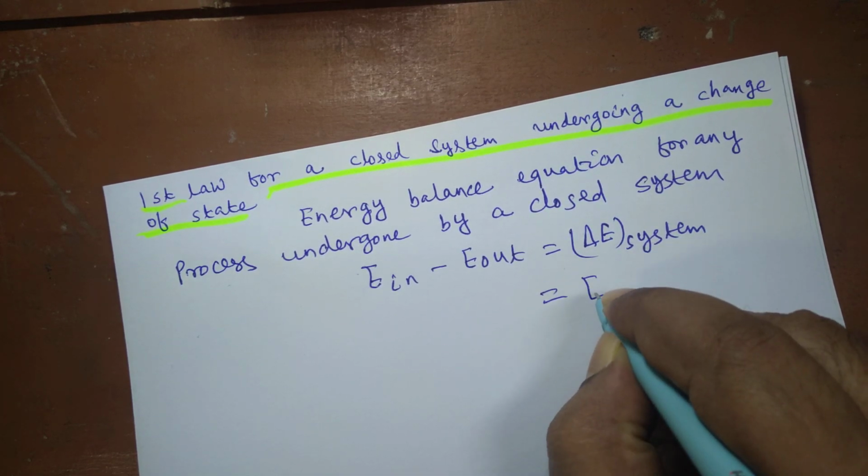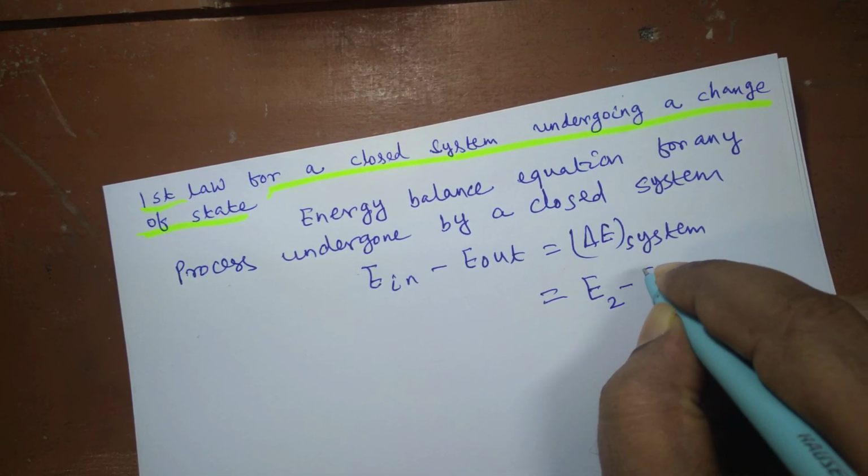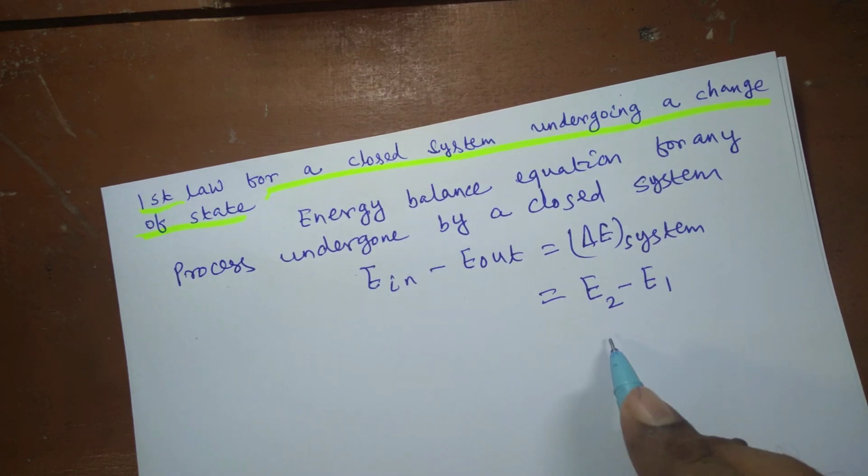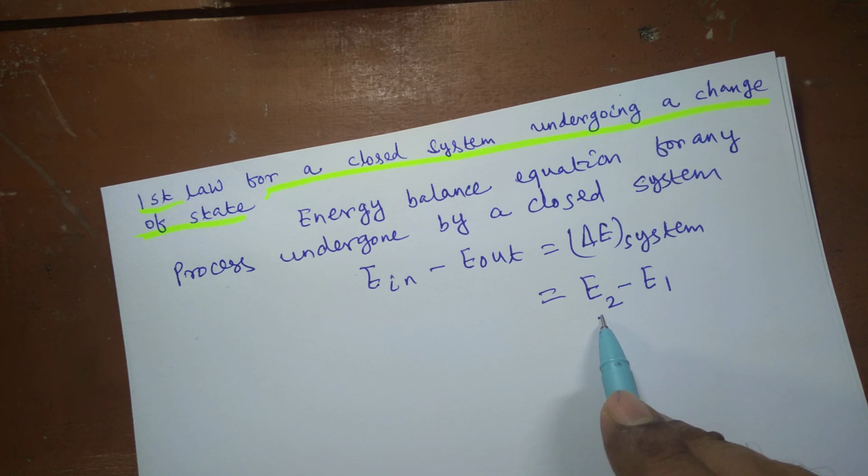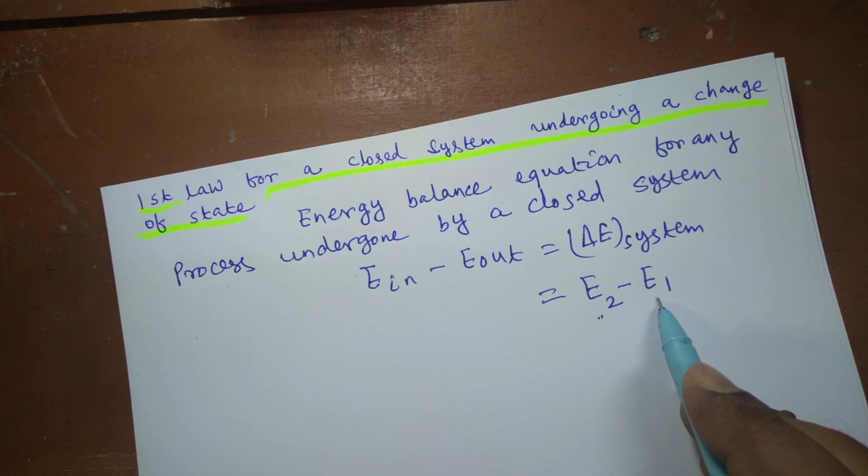Delta E is equal to E2 minus E1. E2 here means energy of the system at final state minus energy of the system at initial state.